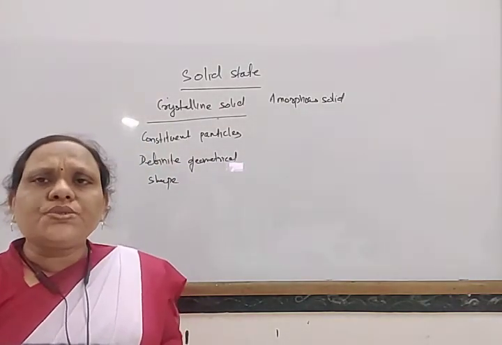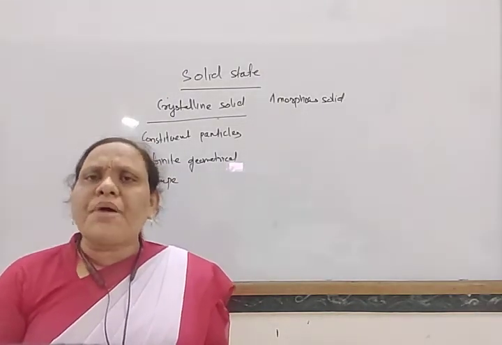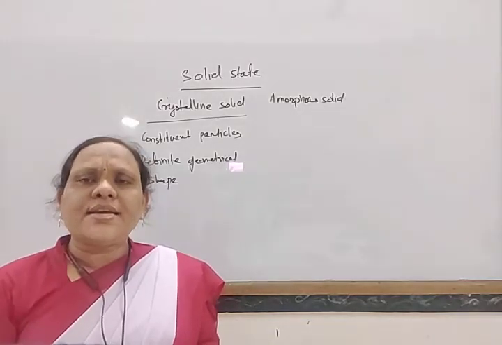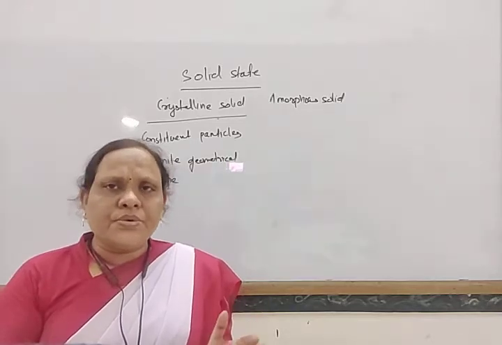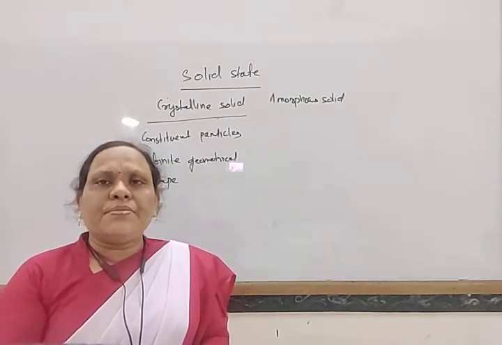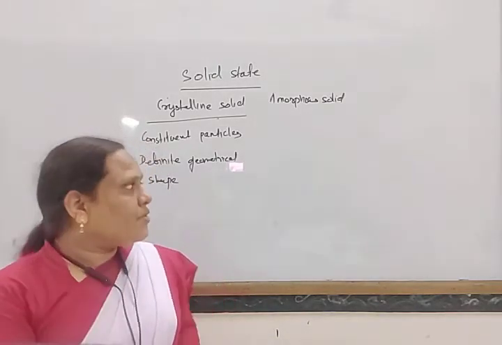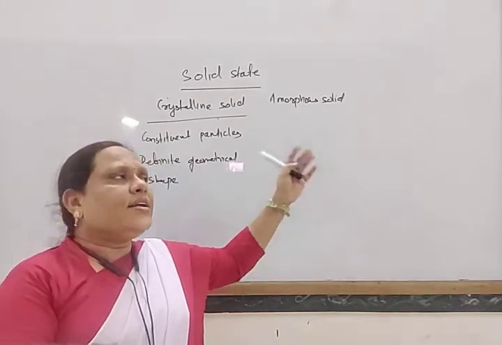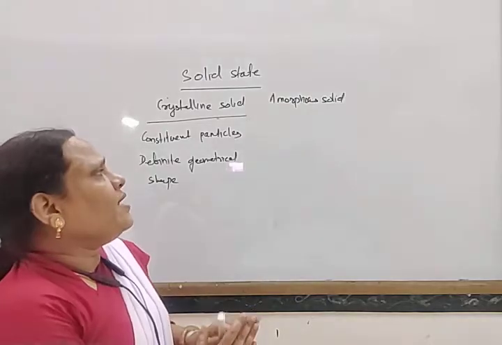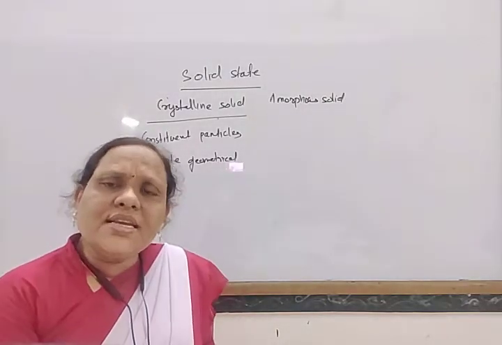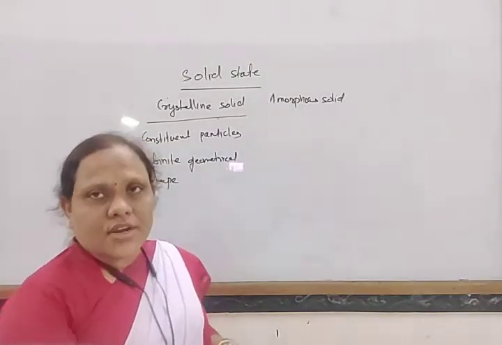And the solids which do not possess a regular geometry, here the constituent particles are not arranged in a regular way over a long range. They may be arranged in a regular way up to a small percentage, but not up to a long range. Up to a long range the constituent particles are not arranged and they do not possess any geometrical shape. These are known as your amorphous solids.